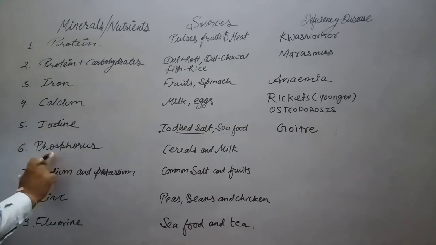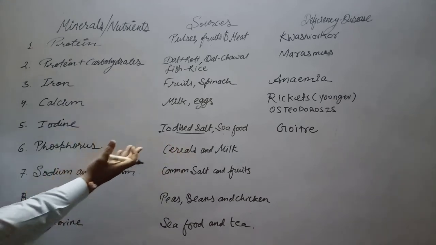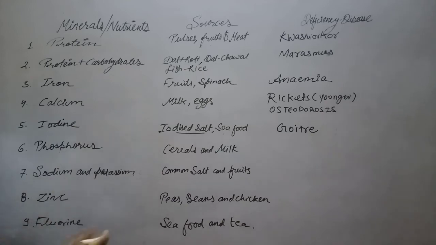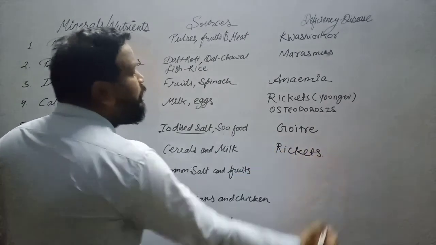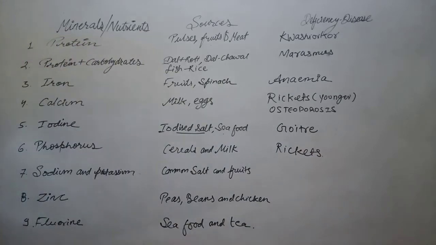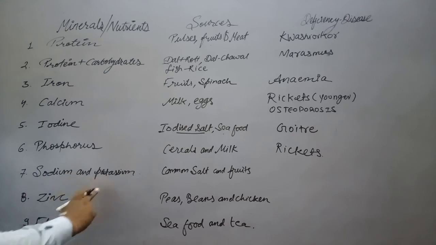Sixth, phosphorus. Now phosphorus is found in cereals and milk. Its deficiency leads to rickets, and also muscle weakness. Sodium and potassium are found in common salt and fruits.